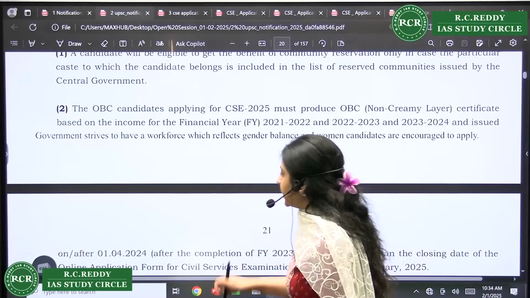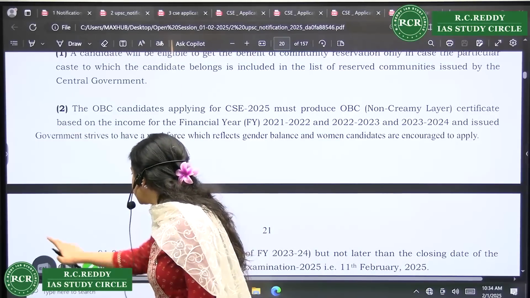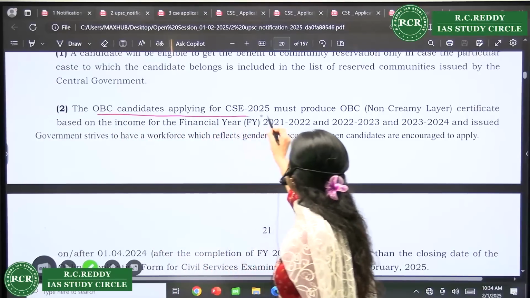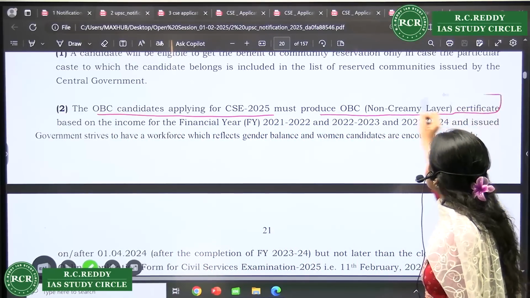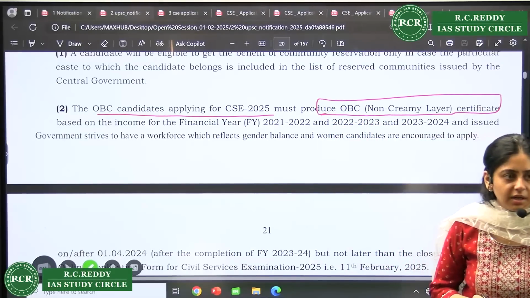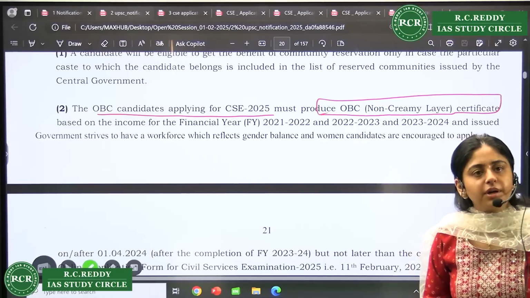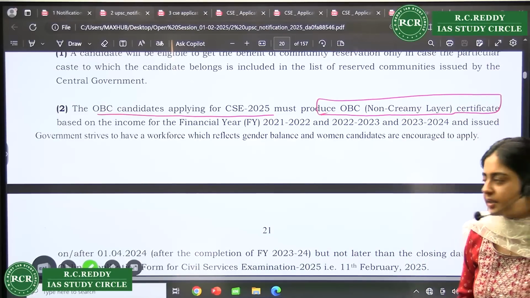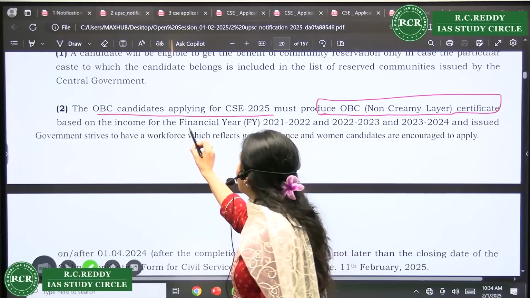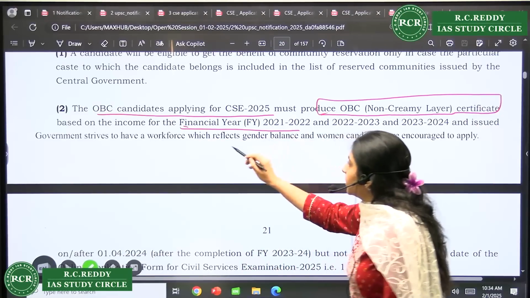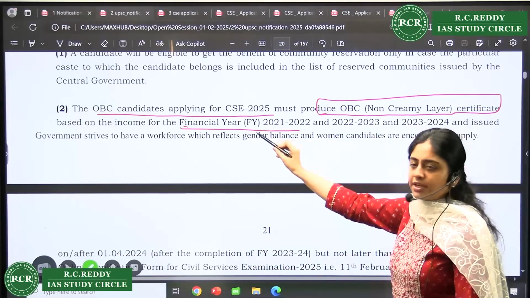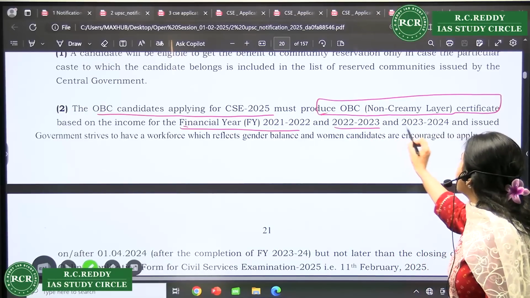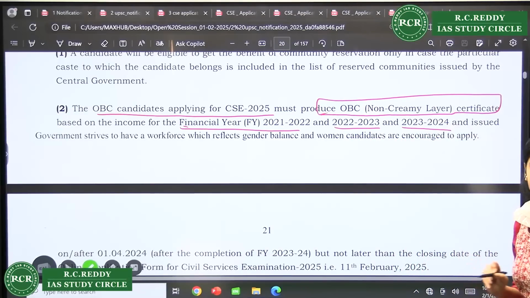Now, for the OBC candidates, it's written clearly: the OBC candidates applying for CSE 2025 must first of all produce a non-creamy layer certificate. If you are in the creamy layer, anyhow you are not eligible for OBC, you will come in the general category. You have to be non-creamy layer based on the 2021-22, 22-23 and 23-24 financial years. So basically the last 3 years.